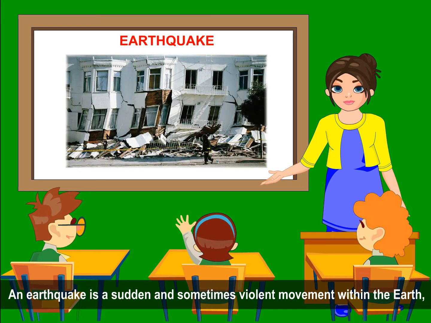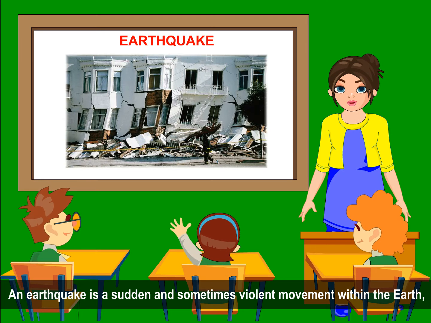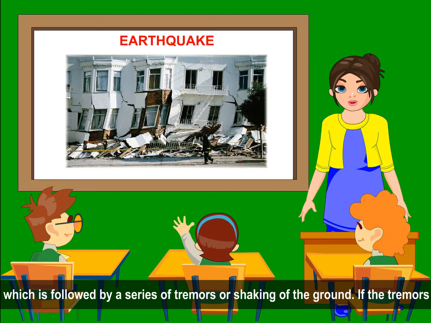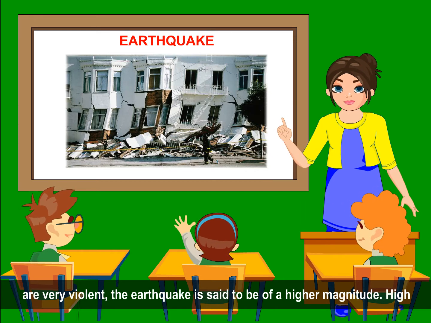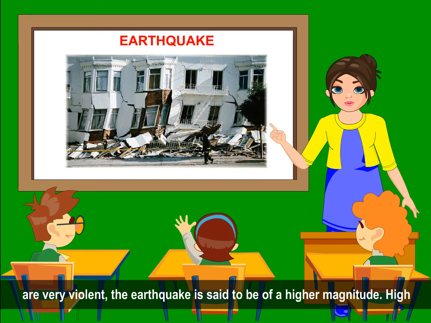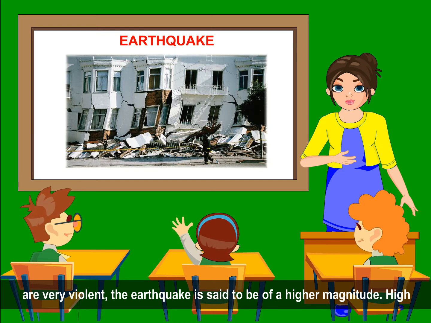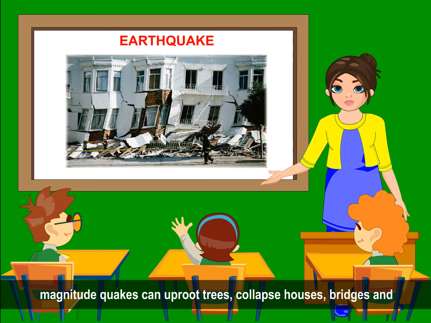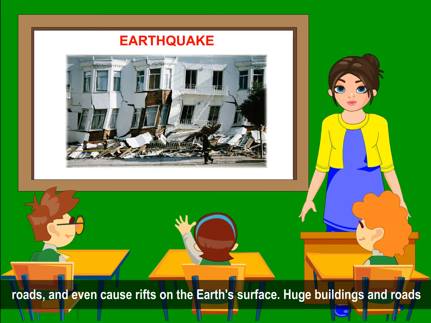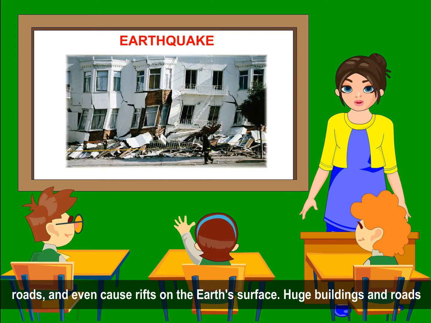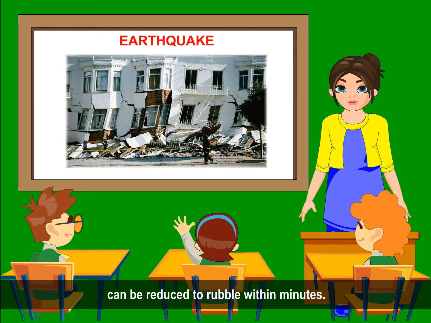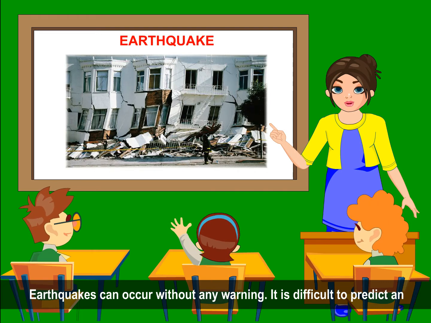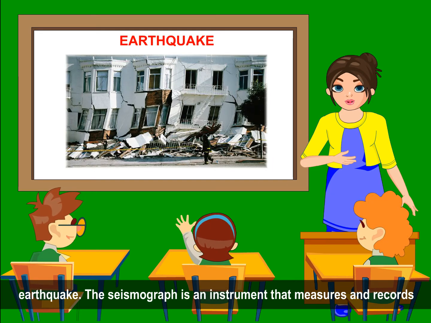Earthquake. An earthquake is a sudden and sometimes violent movement within the earth, which is followed by a series of tremors or shaking of the ground. If the tremors are very violent, the earthquake is said to be of higher magnitude. High magnitude quakes can uproot trees, collapse houses, bridges and roads, and even cause rifts on the earth's surface. Huge buildings and roads can be reduced to rubble within minutes. Earthquakes can occur without any warning. It is difficult to predict an earthquake.